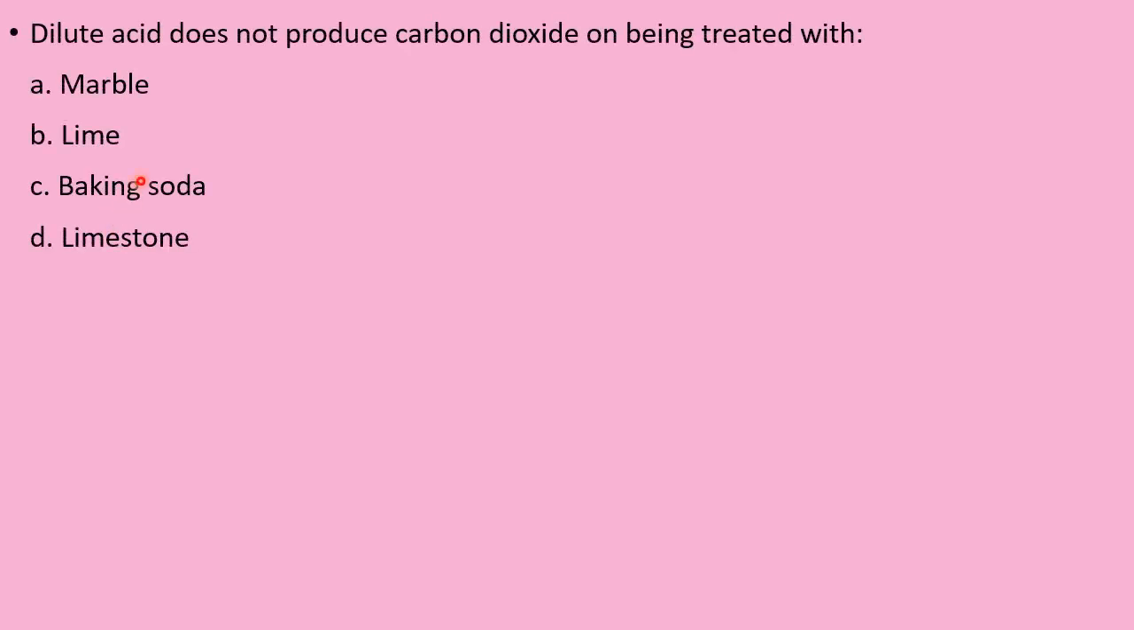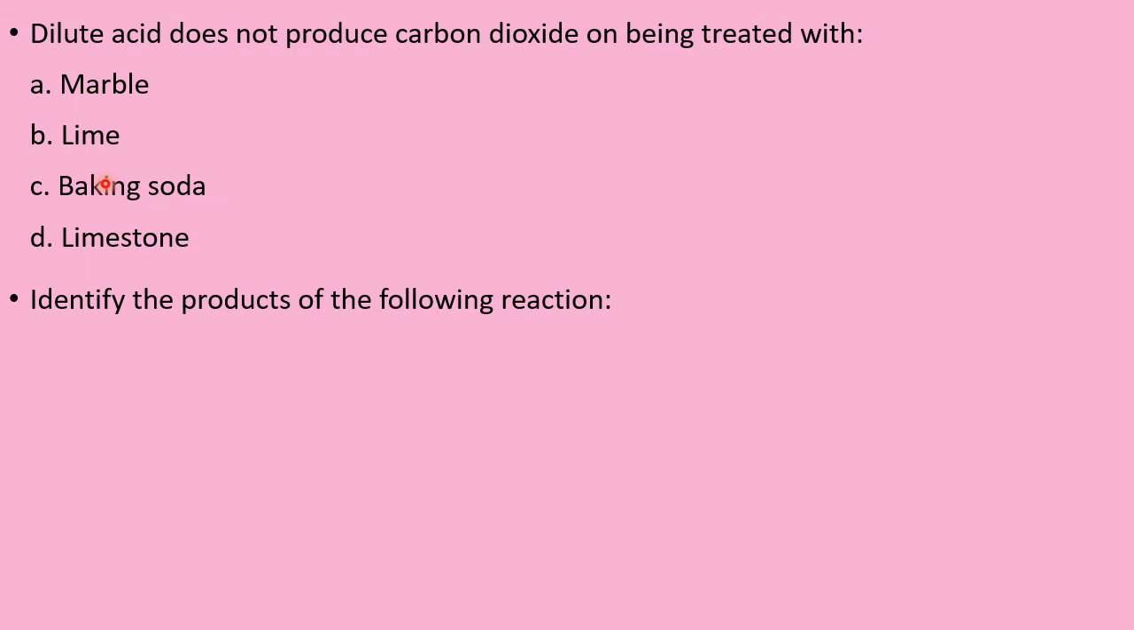Now, dilute acid does not produce carbon dioxide on being treated with what? Marble, lime, baking soda, or limestone. It is with lime. Dilute acid does not produce carbon dioxide with lime because lime contains CaO. With marble, CO2. With baking soda, CO2. With limestone, CO2. Only with lime, it will not produce CO2.